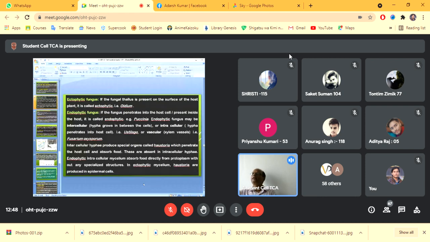Here you can see the ectophytic fungus. It means if the fungal thallus is present on or above the surface of the host plant, meaning the epidermis of the host, then we call it an ectophytic fungus, as in the case of Oidium. And if they are present inside the host and feed on the mineral nutrients from the host plant, we call them endophytic fungi, as in the case of Puccinia graminis.